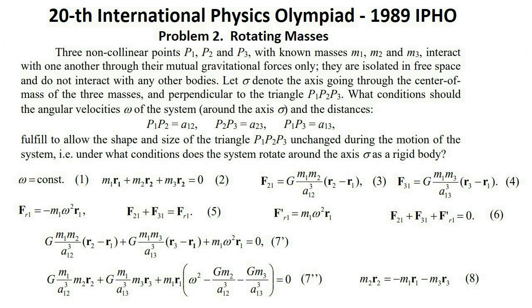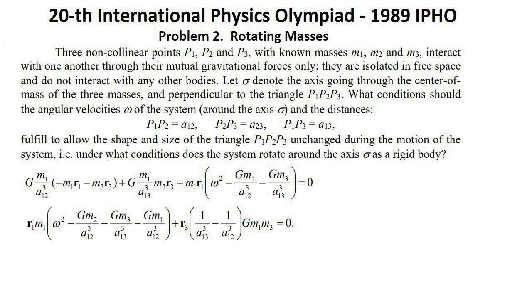From the formula 2, we get expression 8. Using this relation, we write the formula 7 in the following form. That is, the vectors r1 and r3 are noncollinear. Therefore, the coefficients in the last formula must be equal to 0.